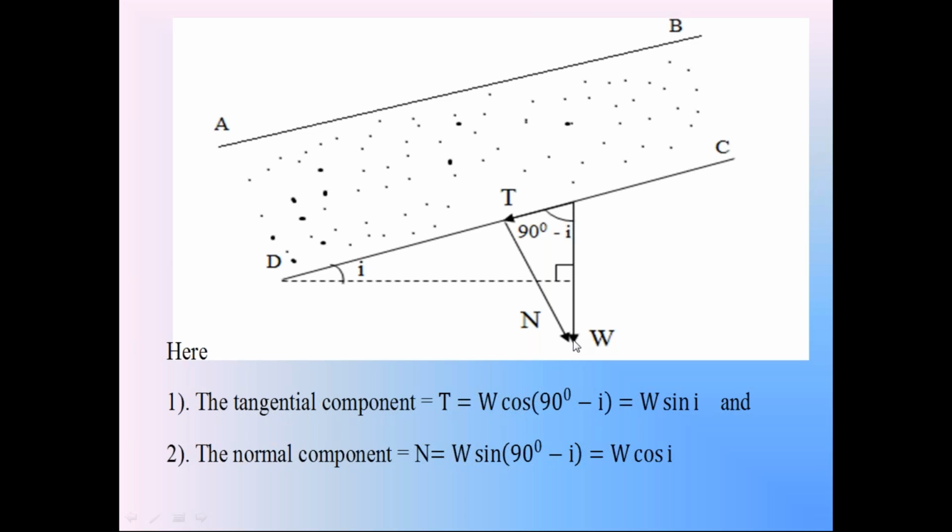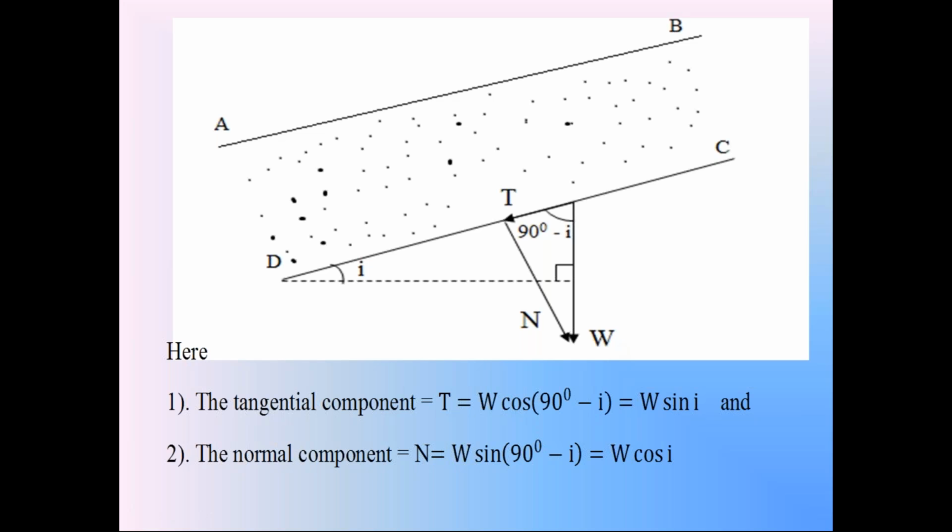Resolve this weight into two components. Please follow this. One component is parallel to surface CD, that is the tangential component T. The other component of weight W is perpendicular to surface CD, that is N. What is the W?